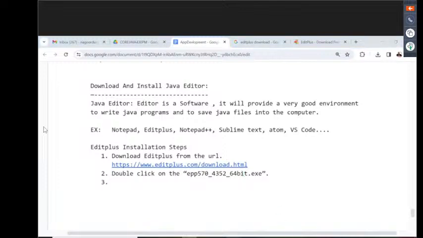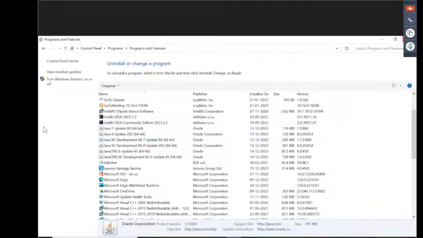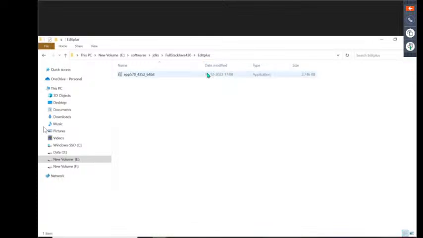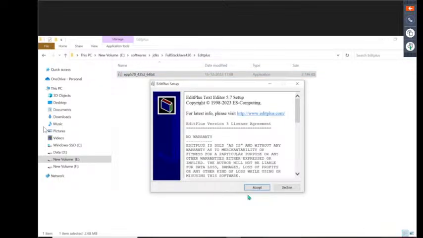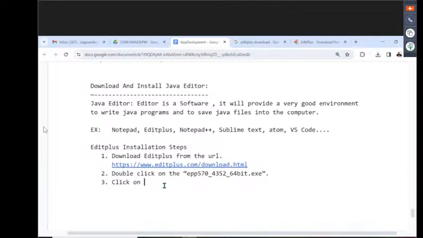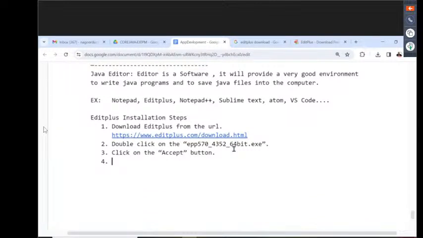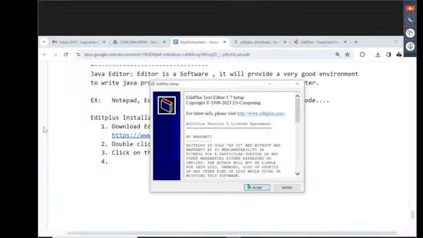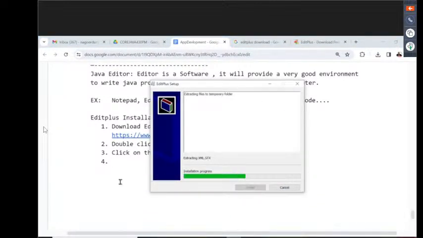Right, sir. If we double click on it, now okay, we have to click on the accept button. After you click on the accept button, it's going to be installed.